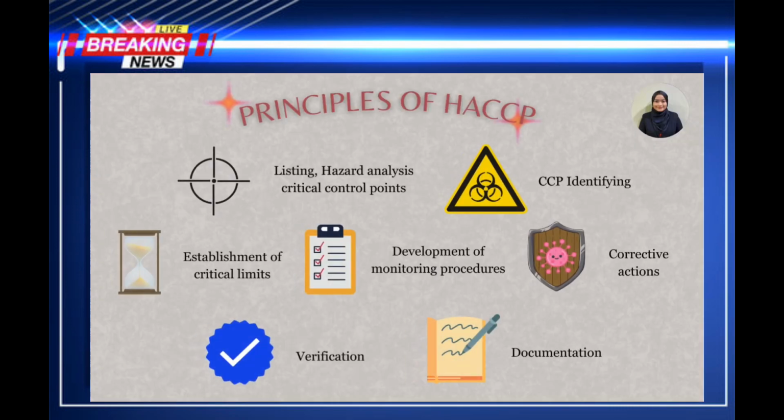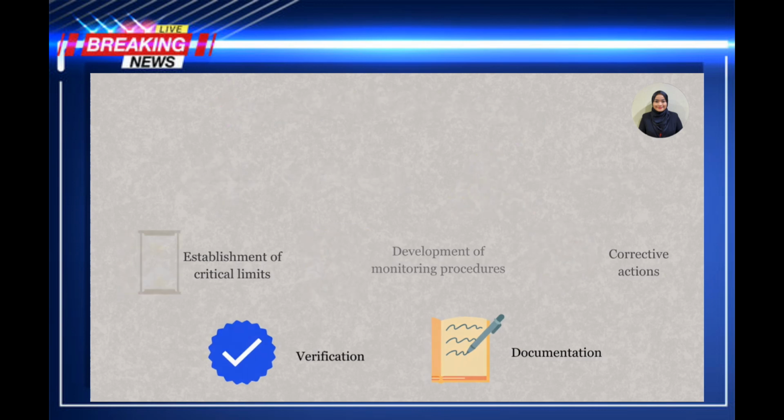Next, let's see the principles of HACCP. We have listing hazard analysis, critical control points (CCP) identifying, establishment of critical limits, development of monitoring procedures, corrective action, verification, and the last one is documentation.